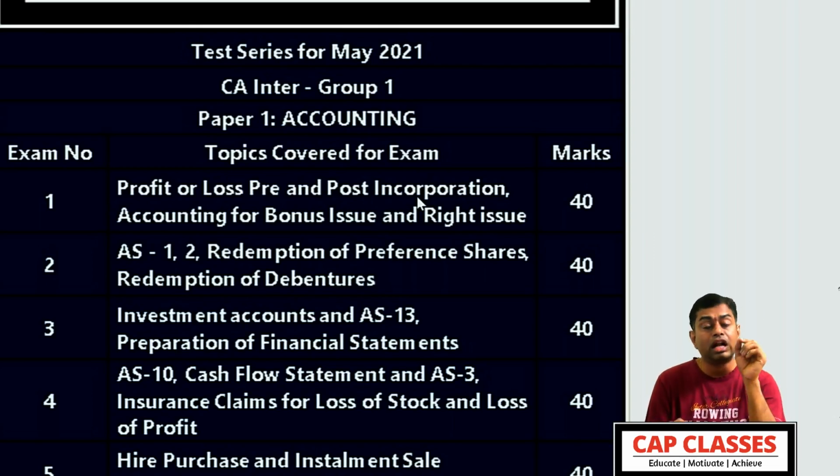One, download the Cap Classes mobile app. In that, go to store. In that, courses are published. You can search test series. In the search engine, if you put test series, all the test series will come. Some 2021 courses will be there. So whatever paper you want, for example, if you want only CA Intermediate Cost and Management Accounting, just click Cost and Management Accounting.